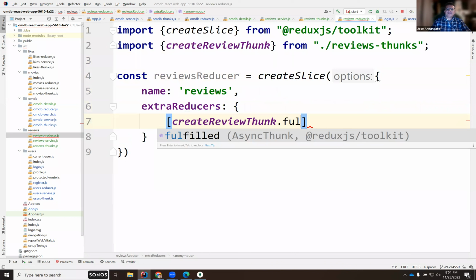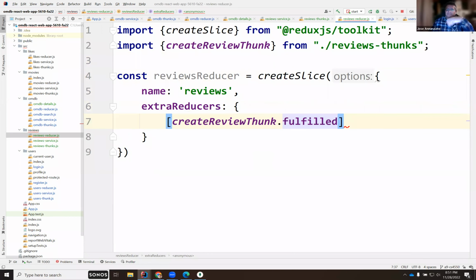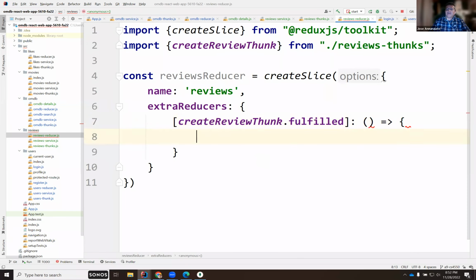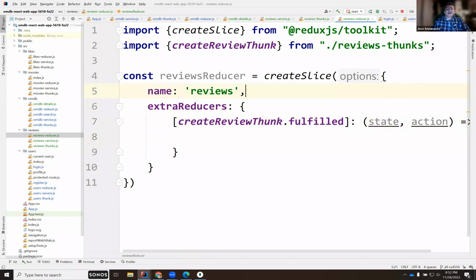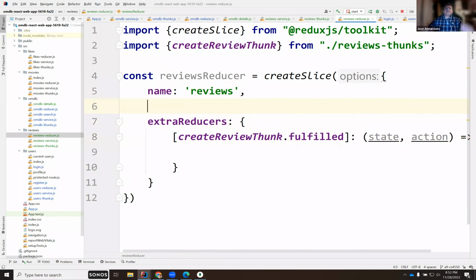When it's fulfilled, when it has been created, we need to do what? Let's see. This will be the state, and this will be the action. So what do we have here? I am logged in, and if I go to my profile, I would like to be able to see the reviews that I've written.